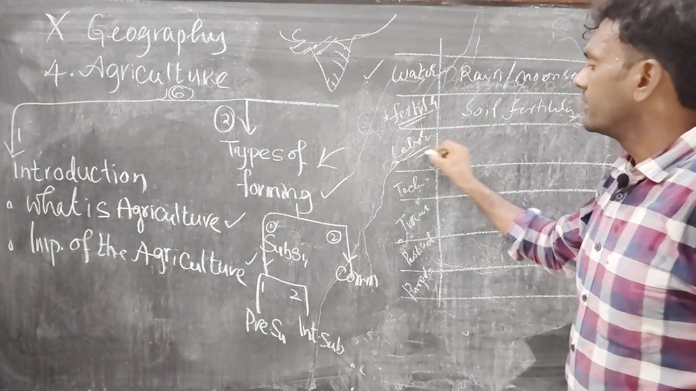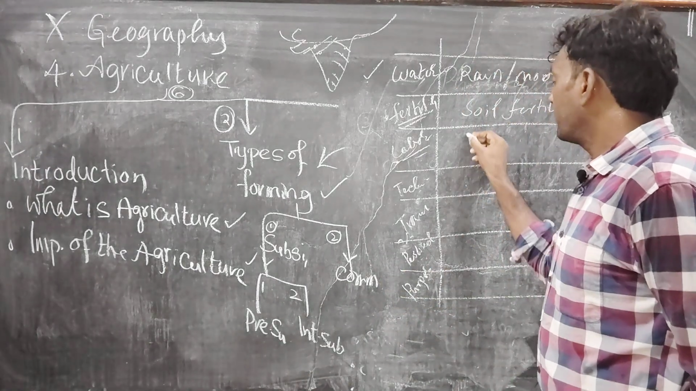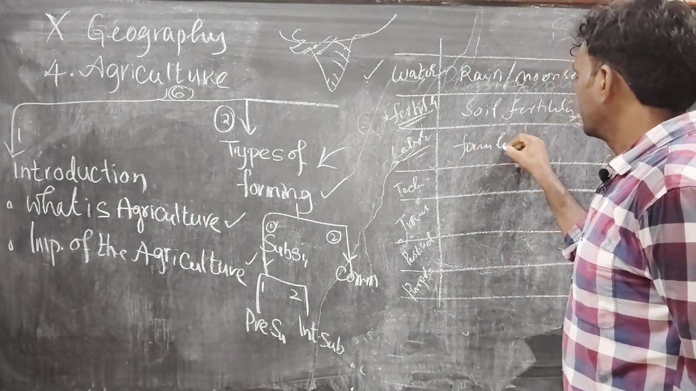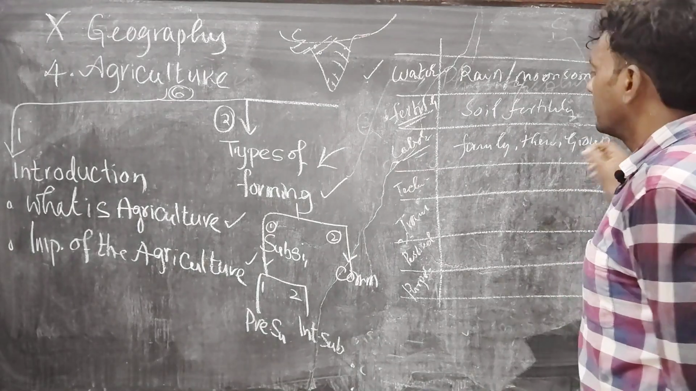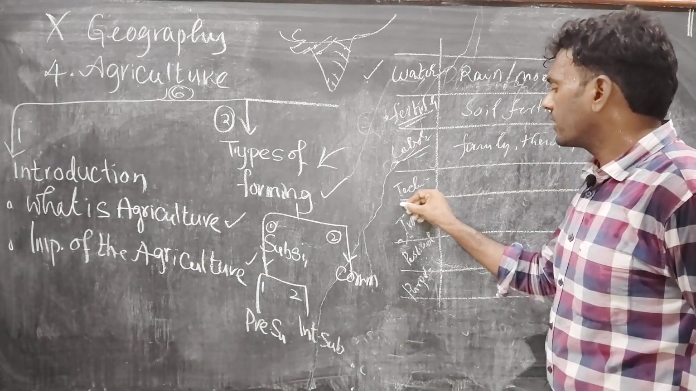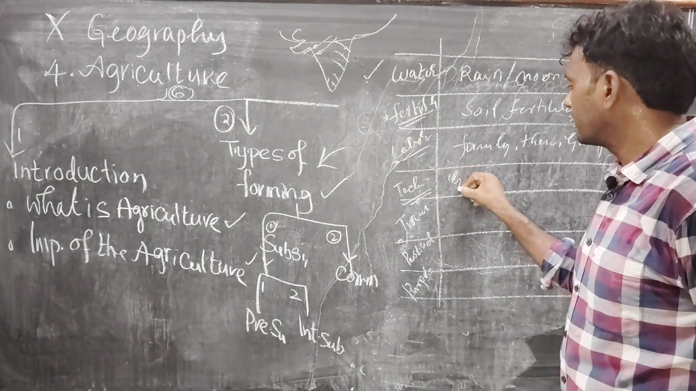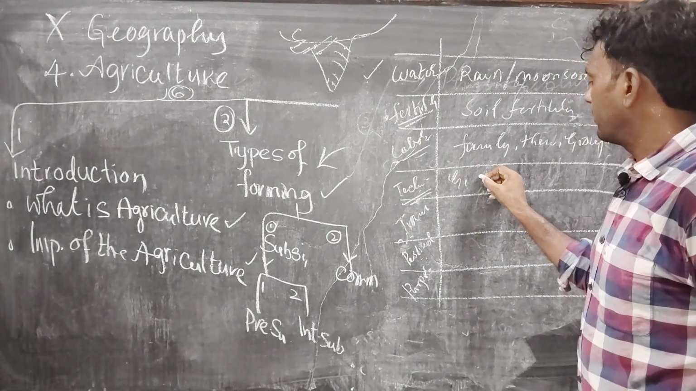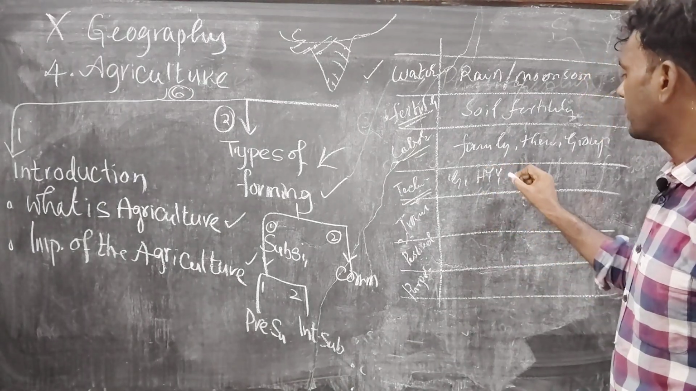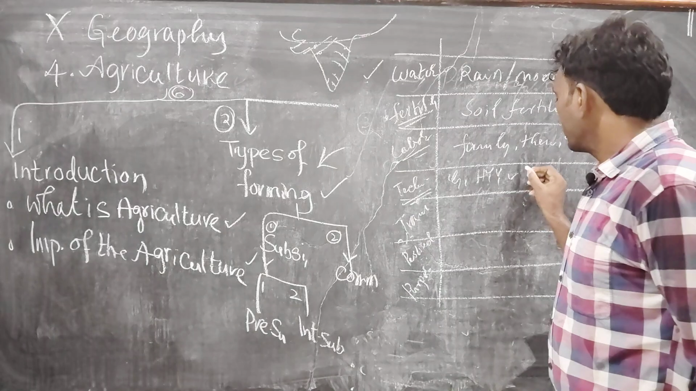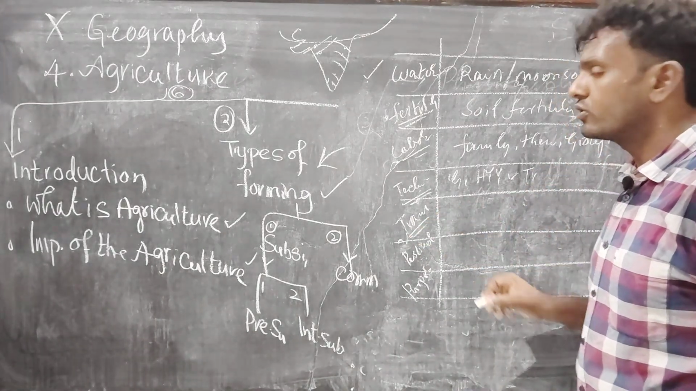Coming to labor, they don't hire any labor from other countries or other states. Family members or a group of people do their agricultural labor. Coming to technology, they don't use any technology, genetic engineering or HYV seeds. They don't use any kind of this technology. And also they don't use any transport sector.